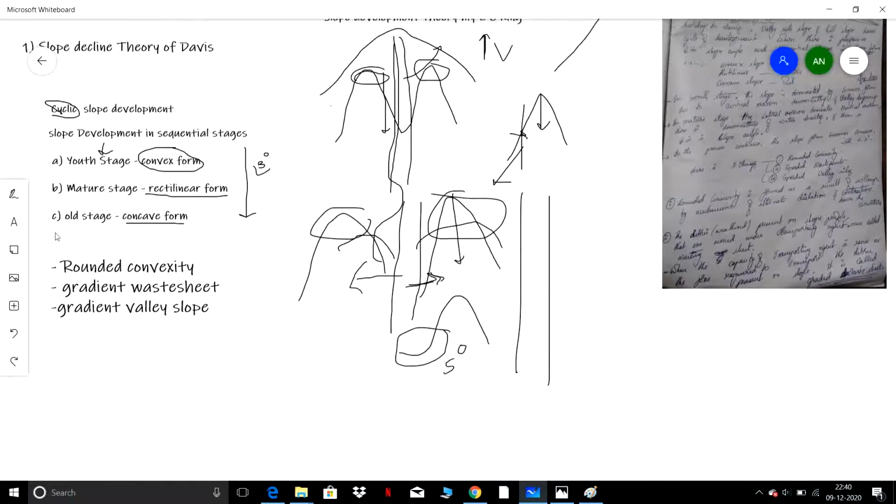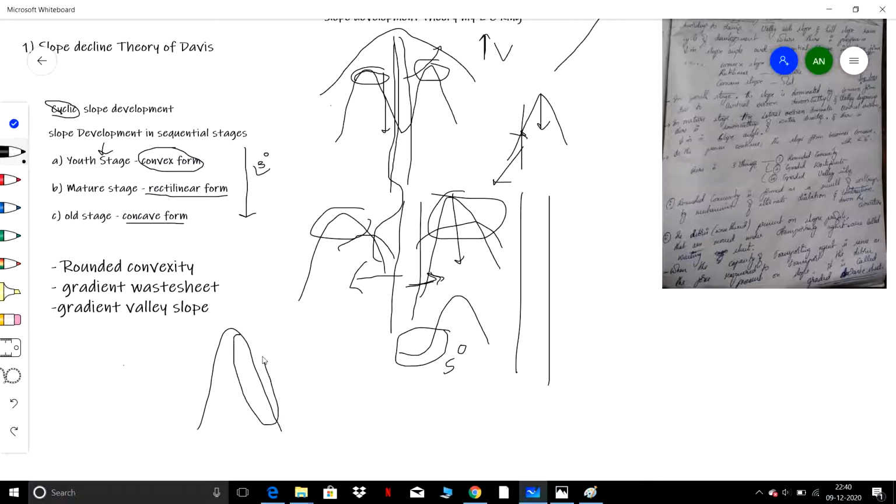Now, in Davis's theory, there are three main concepts. Rounded convexity: the convexity is usually formed due to soil creep. Soil creep is nothing but the slow movement of the soil debris. Suppose this is a hill slope covered with soil. The slow movement of this soil is called soil creep. Due to soil creep, the upper crest portion will have a convex part. This is the rounded convexity.